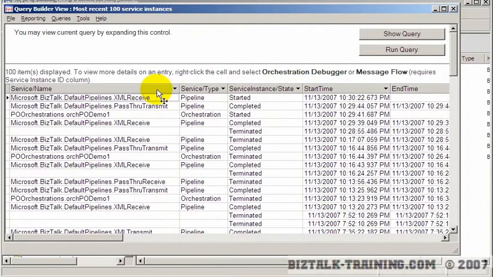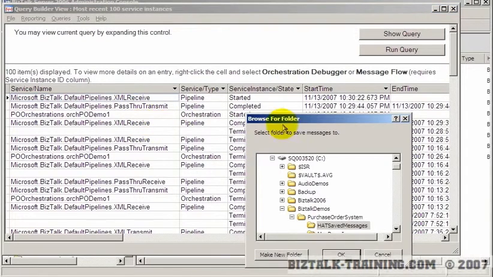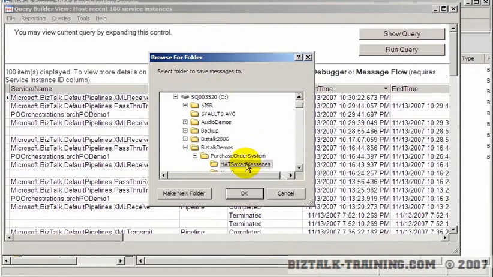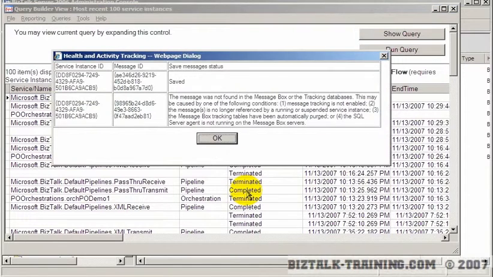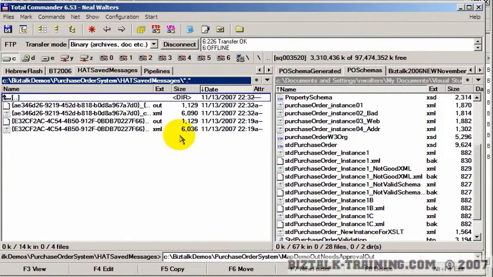So I've waited about a minute here, and we're going to do the right-click Save Tracked Message. Save it again. So again, now we got 1 out of 2. So let's go to the disk and see what we actually got. We're going to go to HAT Saved Messages, and okay, we got 2 messages here stored at 10:32.